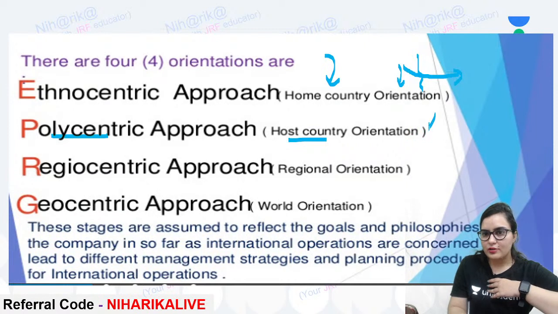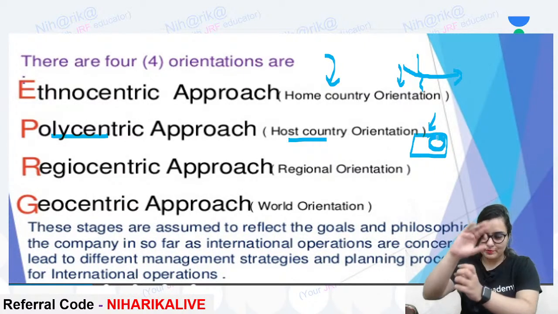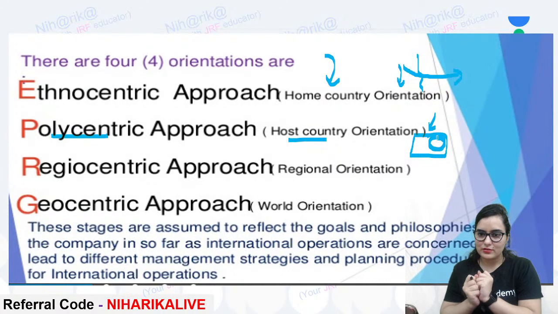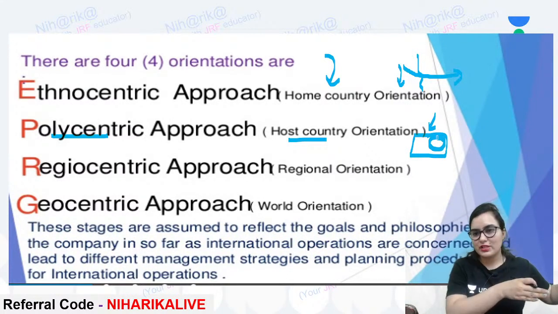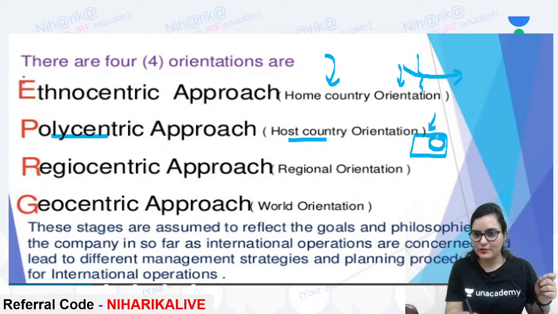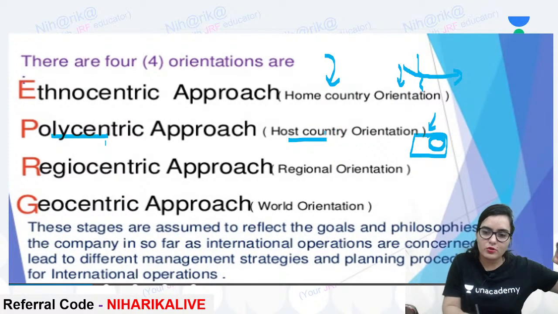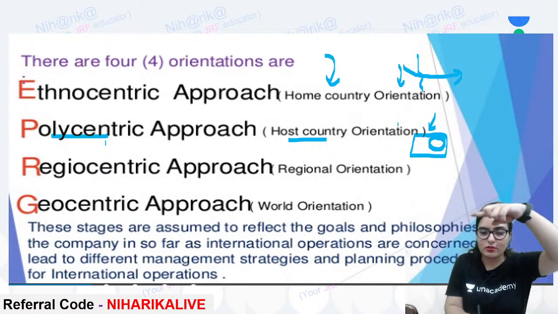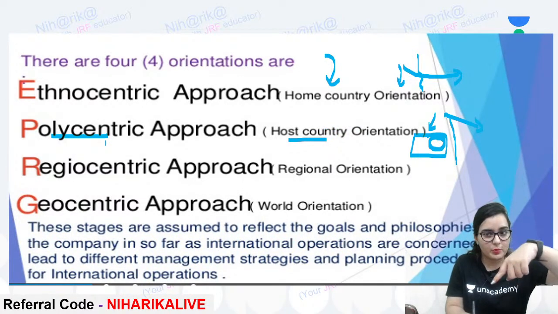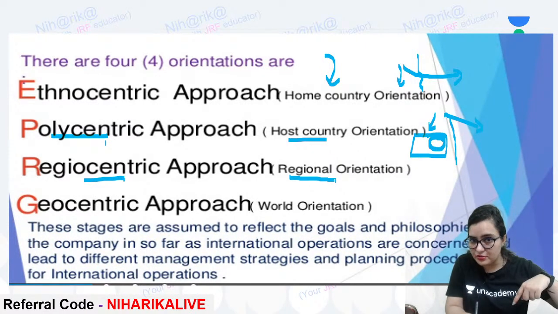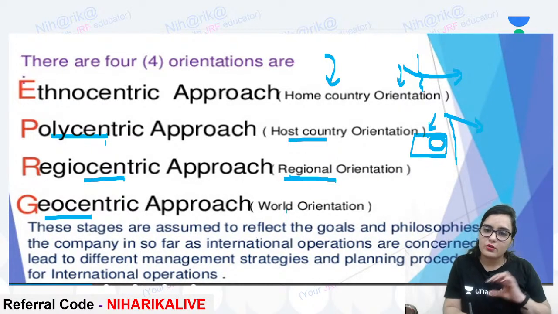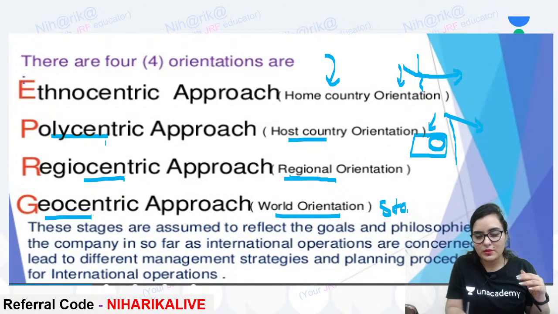For example, our country will have all cars with a right-hand drive wheel, whereas some other country will have the driving wheel on the left side. So we will manufacture according to their country also. That means there will be product differentiation, according to region. And geocentric is the world orientation, where all the products will be standardized.